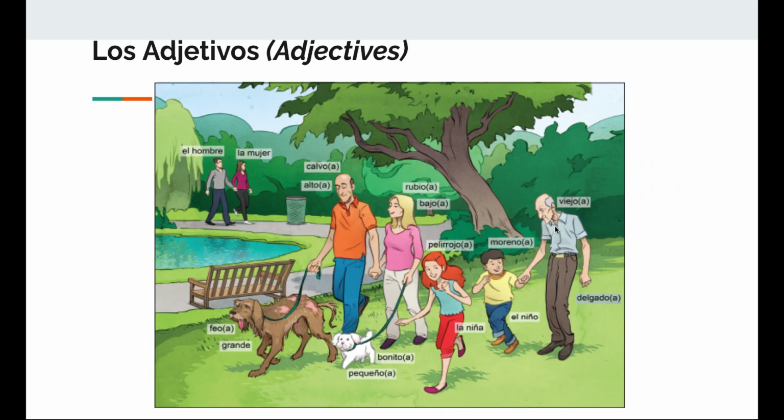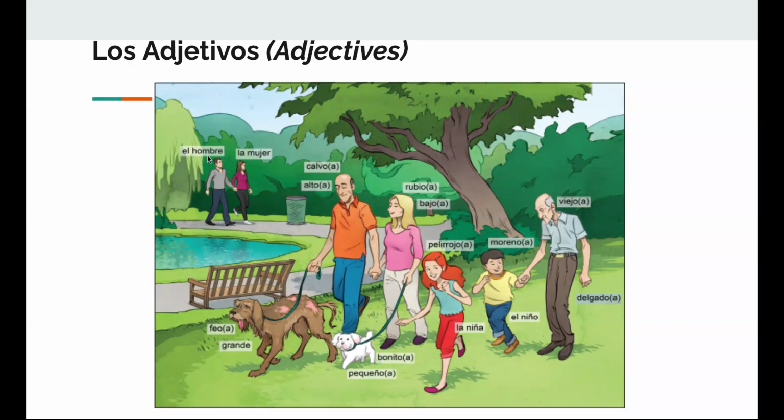Okay, so the next thing that we are going to talk about is los adjetivos. Adjetivos, adjectives, these are words that describe. An adjective describes a noun. And as we learned before, nouns have a gender and a number. And so adjectives, since they describe or modify the noun, must also have a gender and number, and they have to match.